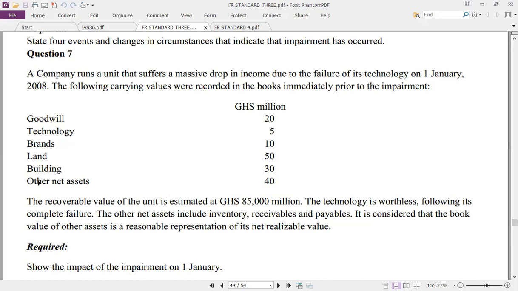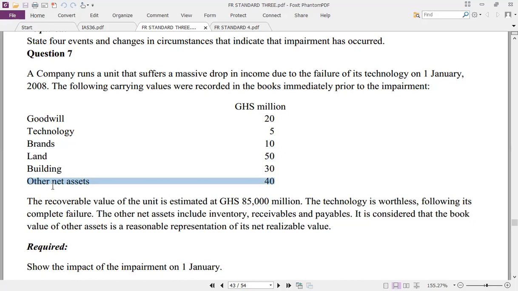Other net assets: when you see other net assets, it represents inventory, receivable, less payable. So the other assets represent the working capital, which is made up of current asset less current liability. Okay, so take note of that.